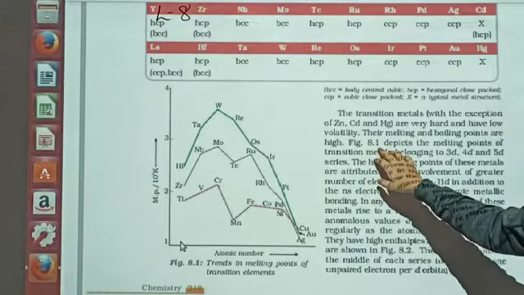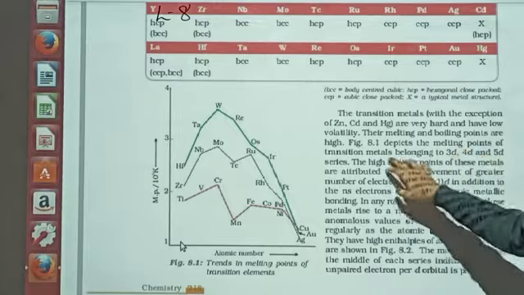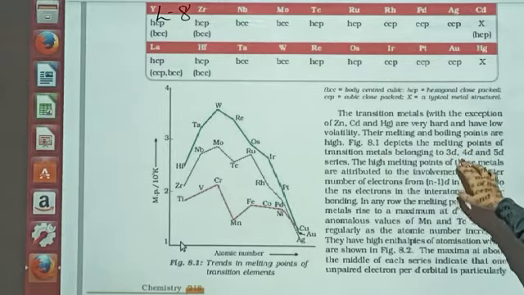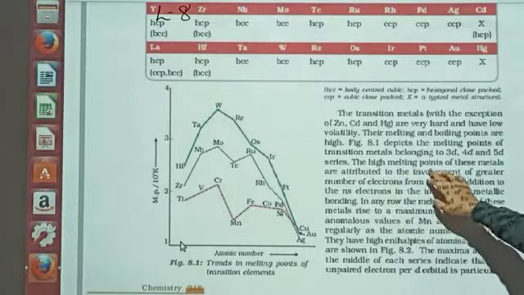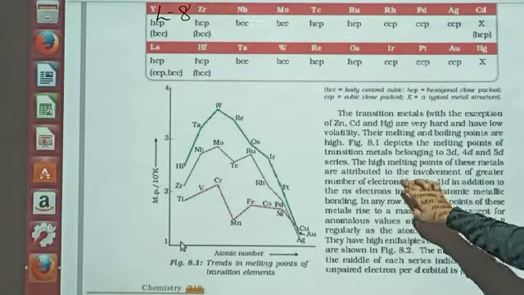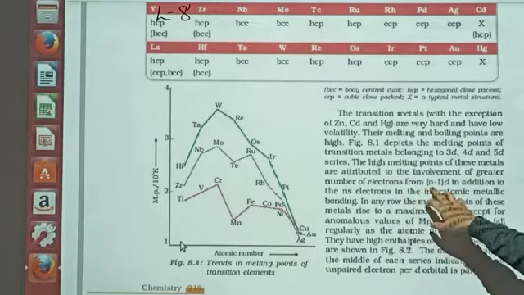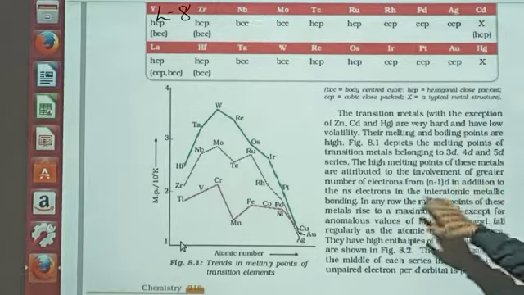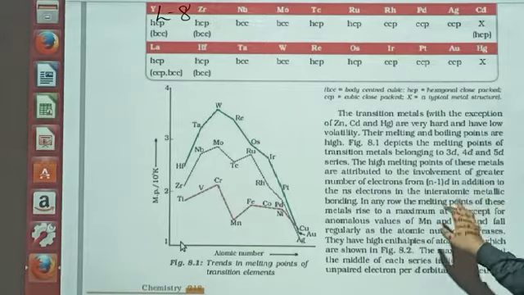For example, you are able to see in figure 8.1, which depicts the melting point of the transition metals belonging to the 3d, 4d and 5d series. The high melting point of these metals is attributed to the involvement of a greater number of electrons from (n-1)d in addition to the ns electrons in the interatomic metallic bonding.